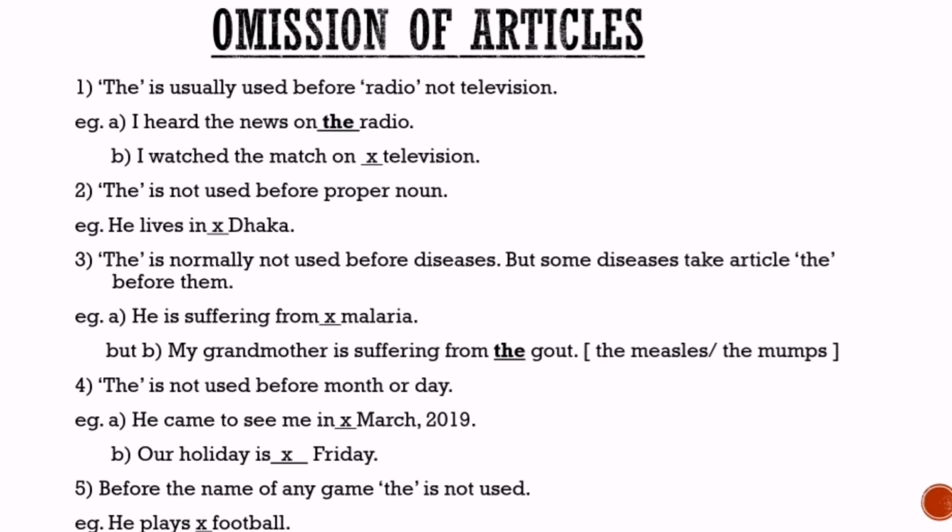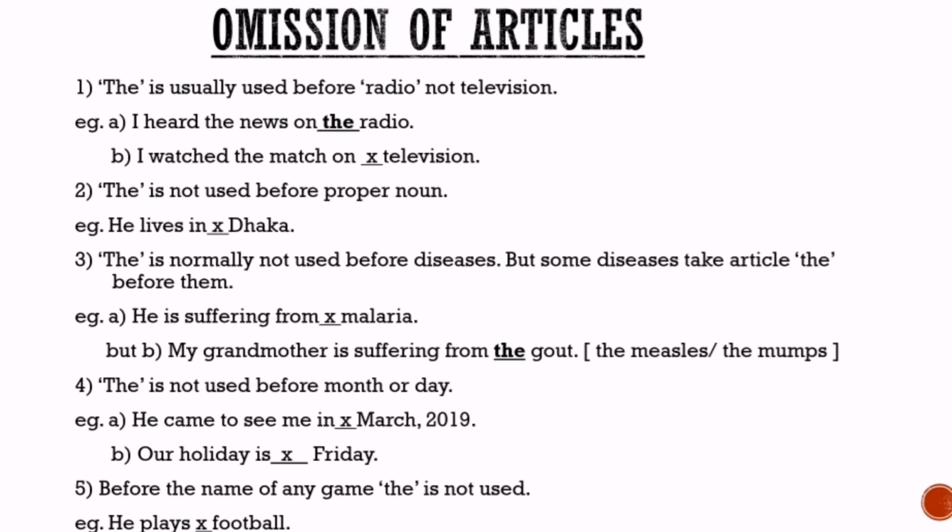Another example, my grandmother is suffering from the gout. Before gout, the is used. So the same as the measles, the mumps. I want to say gout, measles, mumps. These three words, these three diseases take definite article before them. Next rule, the is not used normally before month or day.